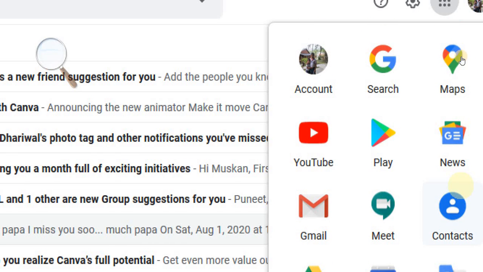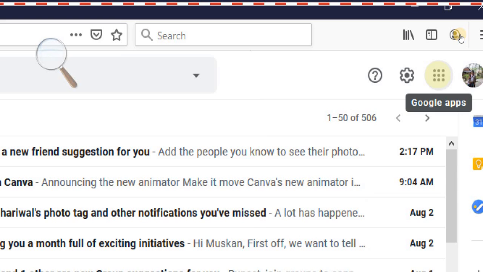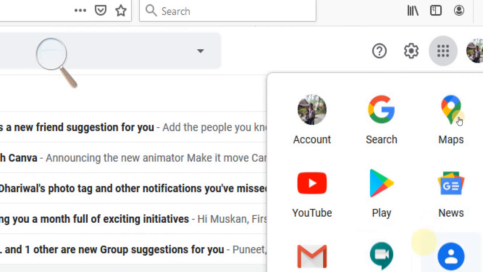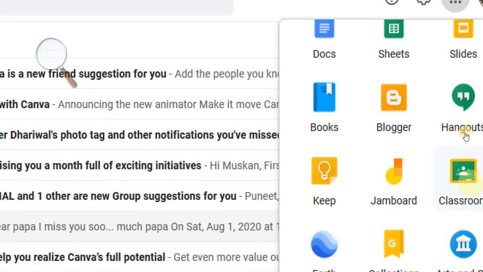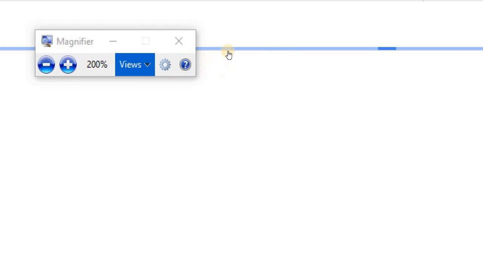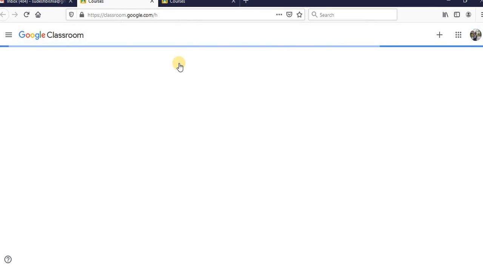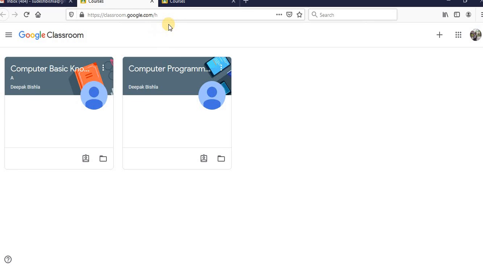Under the available apps, one of the apps is Google Classroom, which we call classroom. Once we click on that classroom, one site will open, classroom.google.com. You can directly open this site as well. Just type classroom.google.com, but before that you should log in to your Gmail account, or we can say Google account.